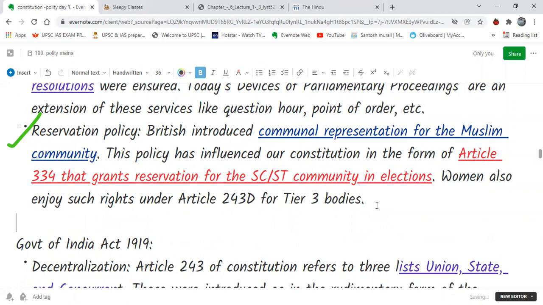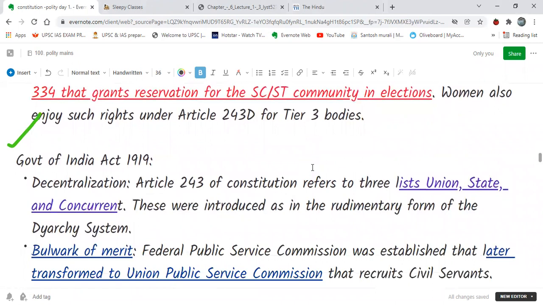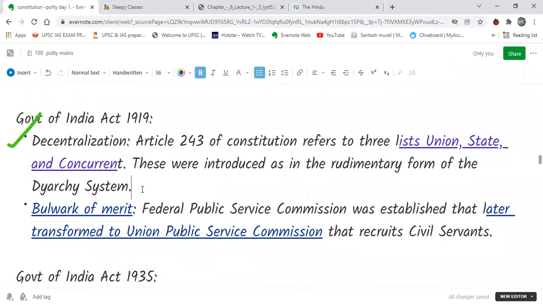Then next we have the Government of India Act 1919. There we find decentralization. Article 246 talks about the union list, state list, and the concurrent list. And at that time they had introduced a hierarchy system. Second, what we see in the present day constitution is the bulwark of merit. The Federal Public Service Commission was established and later transformed into the Union Public Service Commission, which is also present now.